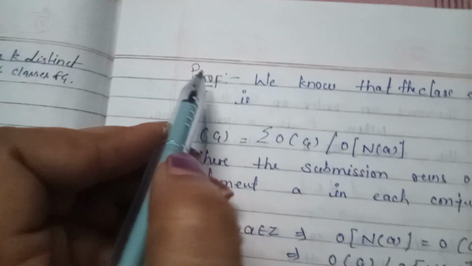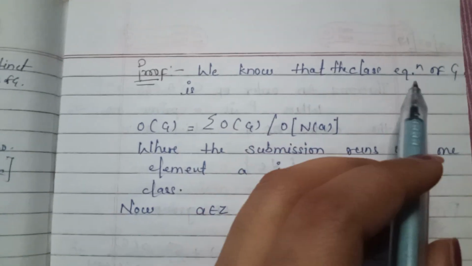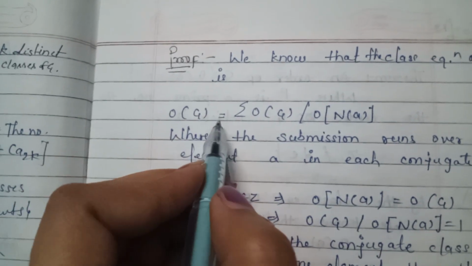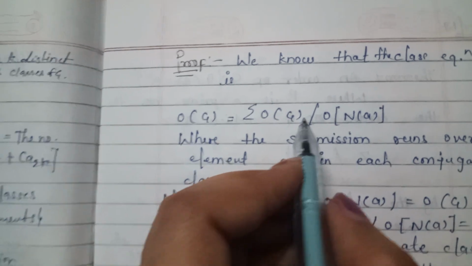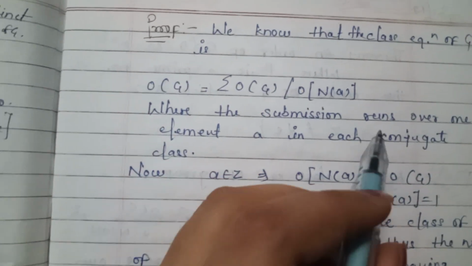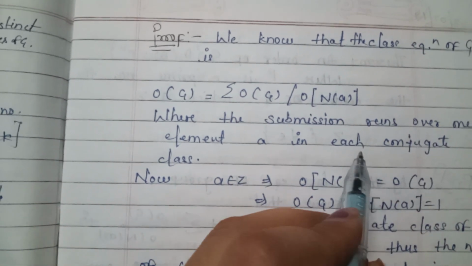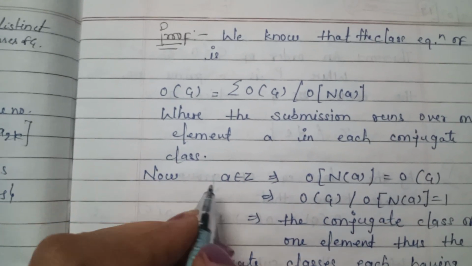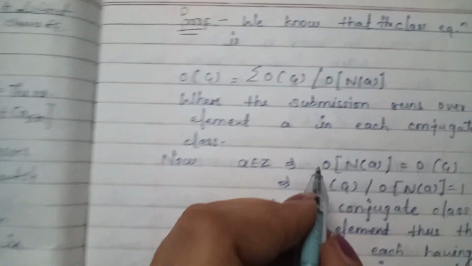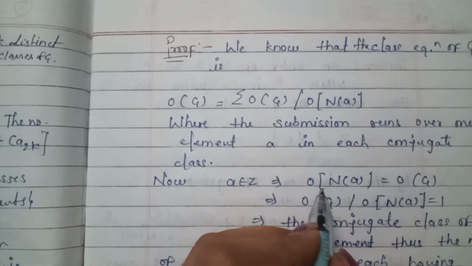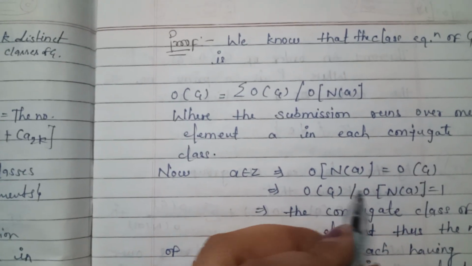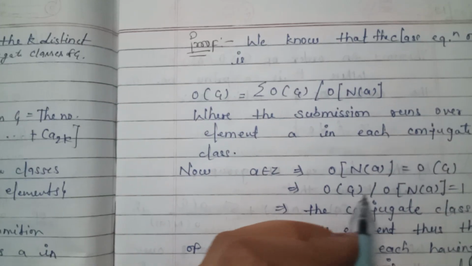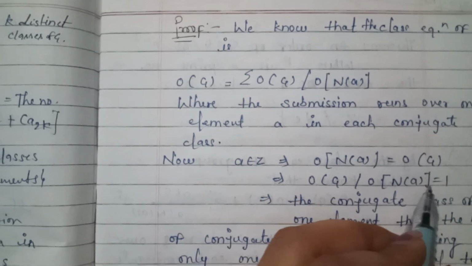This is the proof. We know that the class equation of G is order of G is equal to the summation of order of G divided by order of N(a), where the summation runs over one element a in each conjugate class. Now a belongs to Z implies that order of N(a) is equal to order of G. So order of G divided by order of N(a) is equal to 1.